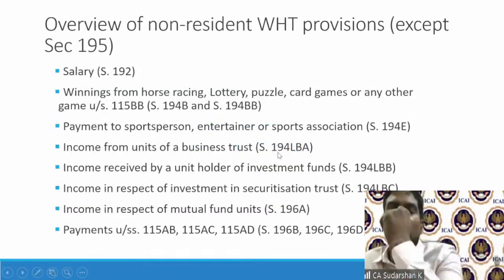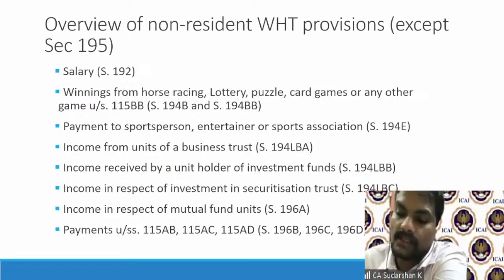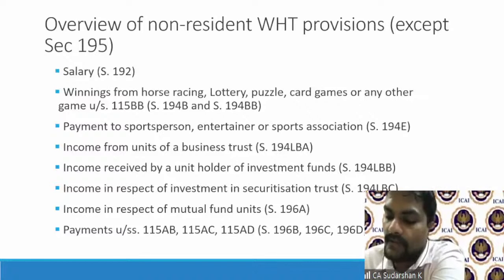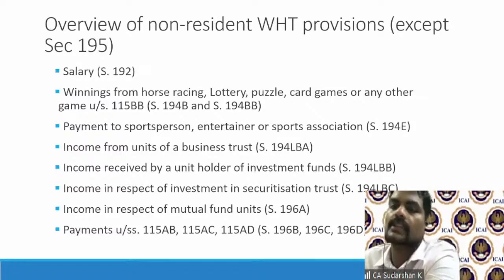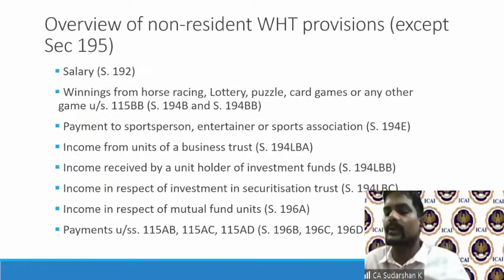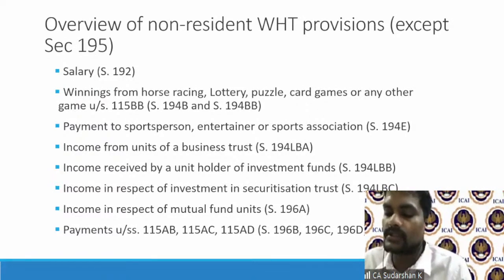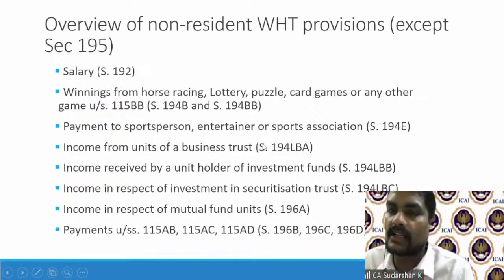All right. So with this, what we have done is we have covered section 9. We have covered the withholding tax, especially on 195. There are some withholding tax, for example, payment to sportsperson, as you can see, 194E. I will cover that along with chapter 12, because in chapter 12, if you recollect, 115A is one of the taxing mechanisms. 115A exclusively for interest, dividend.